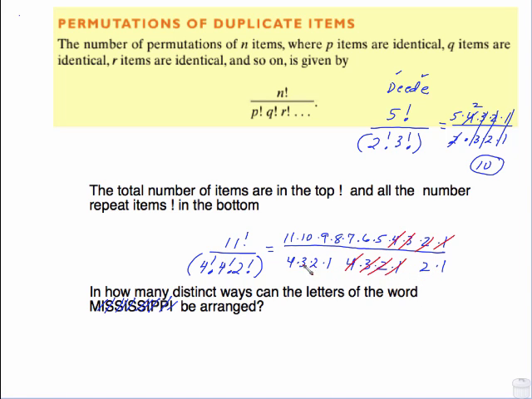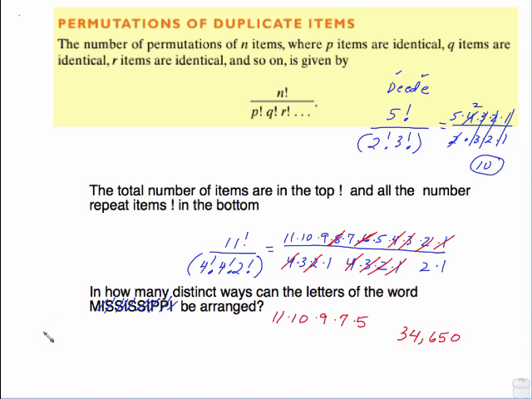Then what I do is I go through here and just kind of pick and choose stuff. Like I see 4 times 2 on the bottom. 4 times 2 gives me 8, I can wipe that out. I have a 3 times a 2 over here, gives me 6. And what's left to multiply is 11 times 10 times 9 times 7 times 5. Everything else has been wiped out, and I get 34,650.